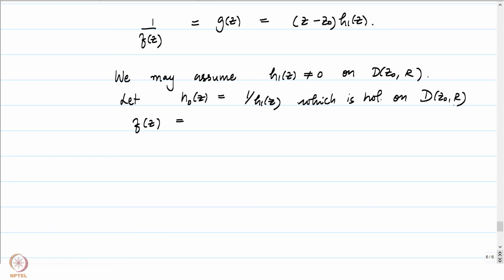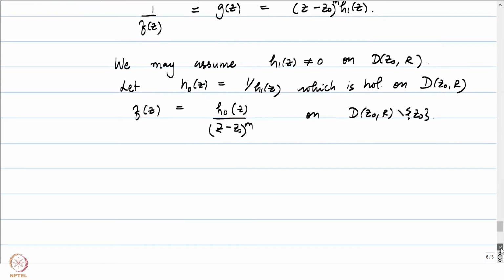And we can now write f of z to be equal to h0 of z by, I missed an m here, so this is going to be z minus z0 to the power m, below on D(z0, R) minus z0, the only places where we can talk about 1 by z minus z0 to the power m, which is away from z0. So, here we will be able to write something like this.